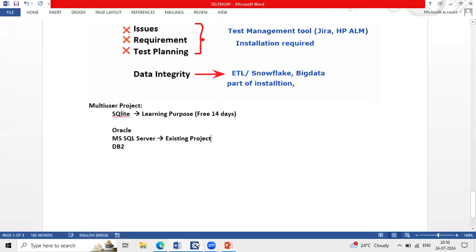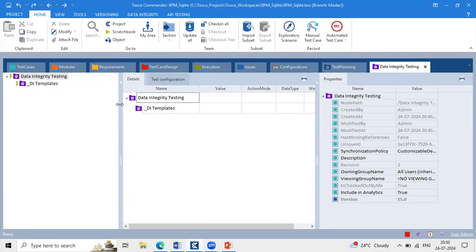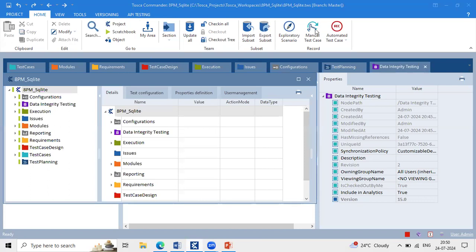Anusha, where will we give the permissions for each and every user in Tosca? Yeah, it's a very good question. If someone wants to access the project level itself, you can go to the home tab, then go to the project. One window is open here. Are you able to see? This is my project name, 8 p.m. SQLite. And here, are you able to see the user management tab?